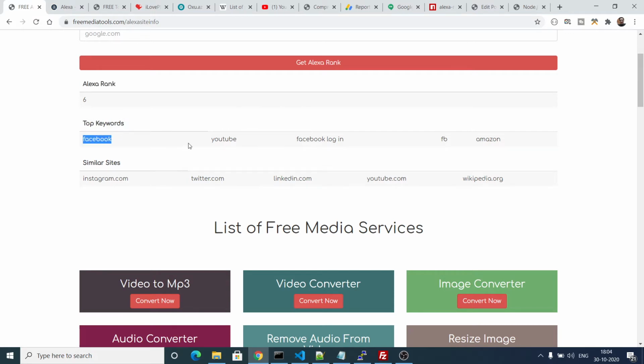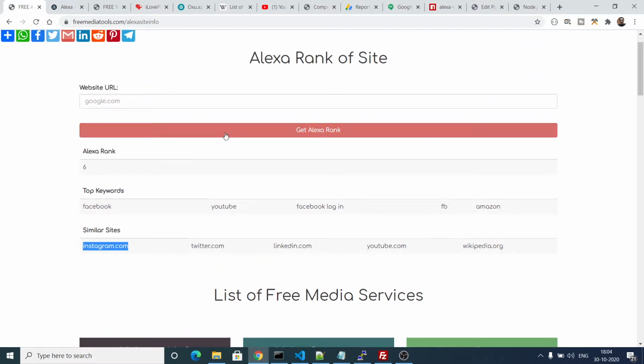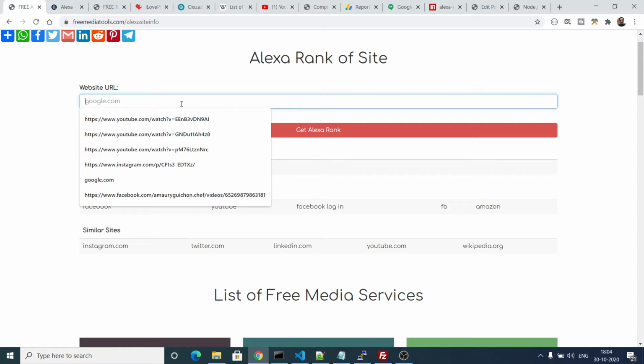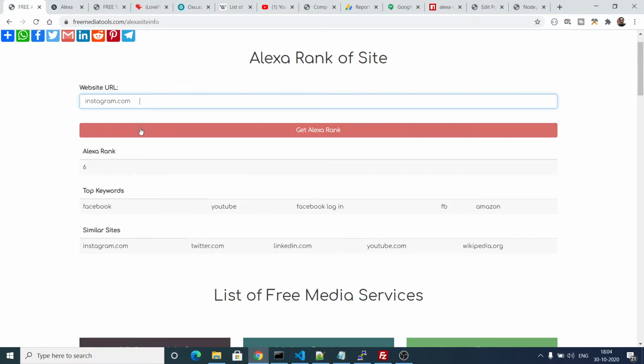The top keywords are Facebook, YouTube, Facebook login, FB, and Amazon. Similar websites are Instagram.com, Twitter.com, LinkedIn.com, YouTube.com, and Wikipedia. Let's take another example, which is Instagram. One thing, you do not have to write HTTP here. You just need to enter the domain name Instagram.com.